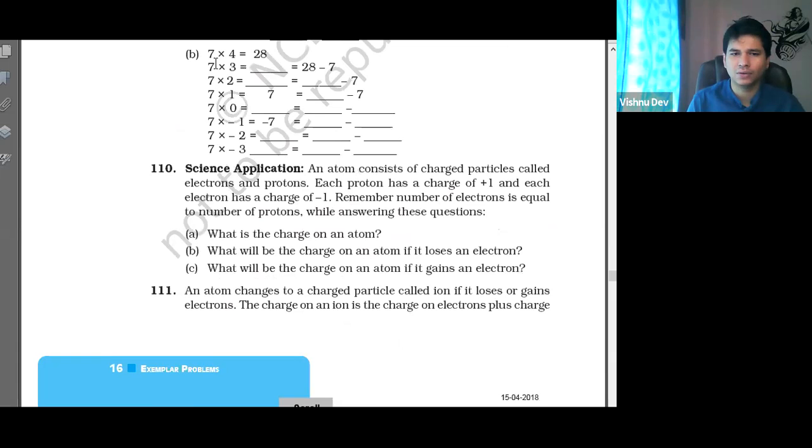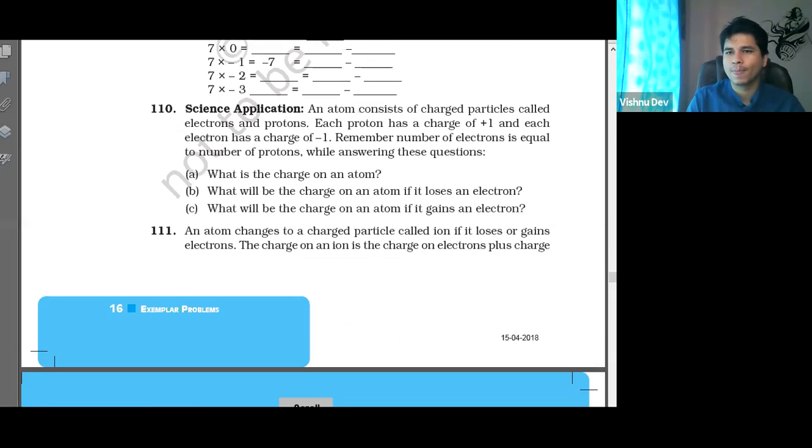Okay, look at 110. Now everyone, why 110? 110 is application based. See, when you talk about number system, when you talk about maths, it is used in physics, in chemistry. It is used everywhere. Maths is used in your coding also, in commerce also, in economics also. So this is one such application, very basic, in chemistry.